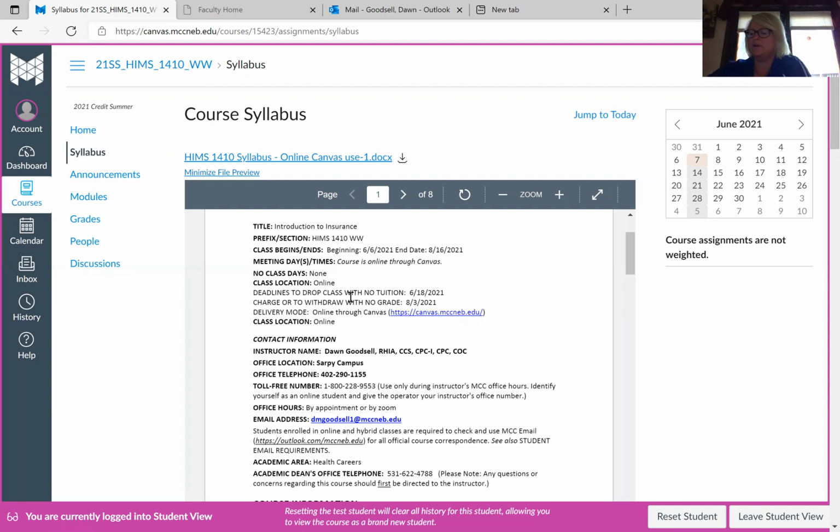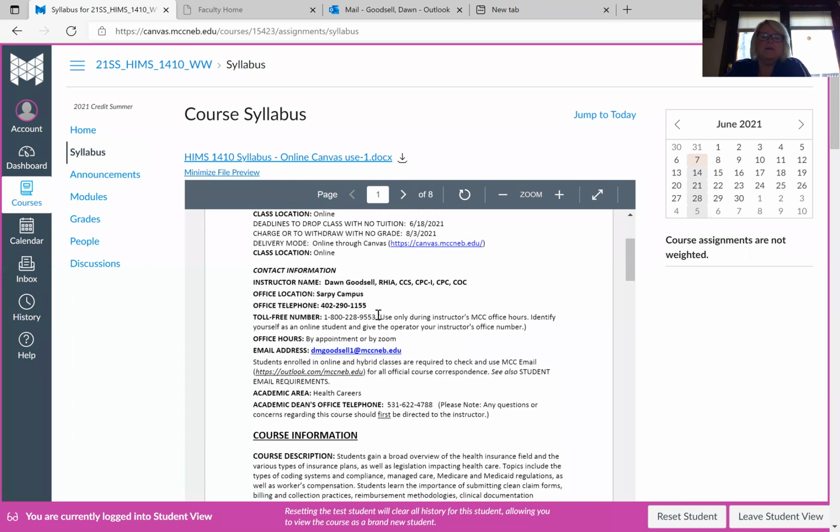Homework is due during the 4th of July. It will be due on the 5th. So make sure you account for that, and plan accordingly. My information here, my name is here. My office is at Sarpy County, but we are actually Sarpy campus, but we are actually still 50% live in campus. So we will still be doing remote meetings or Zoom meetings. We will meet in person only if we have to.